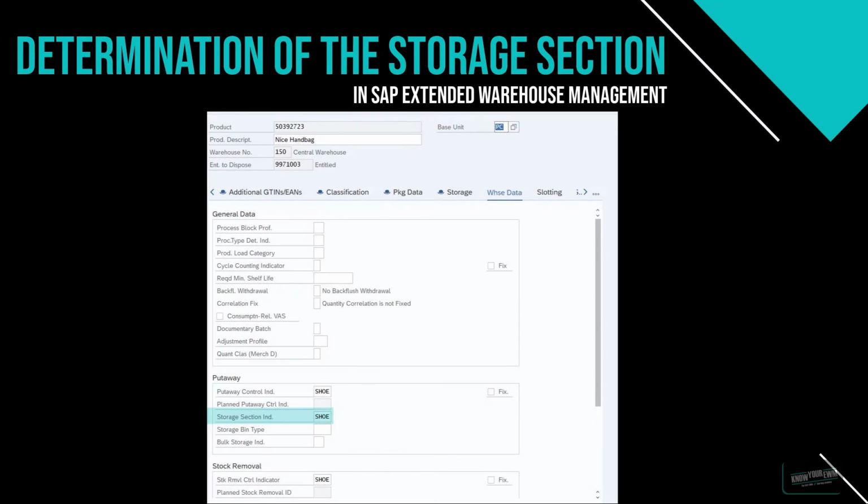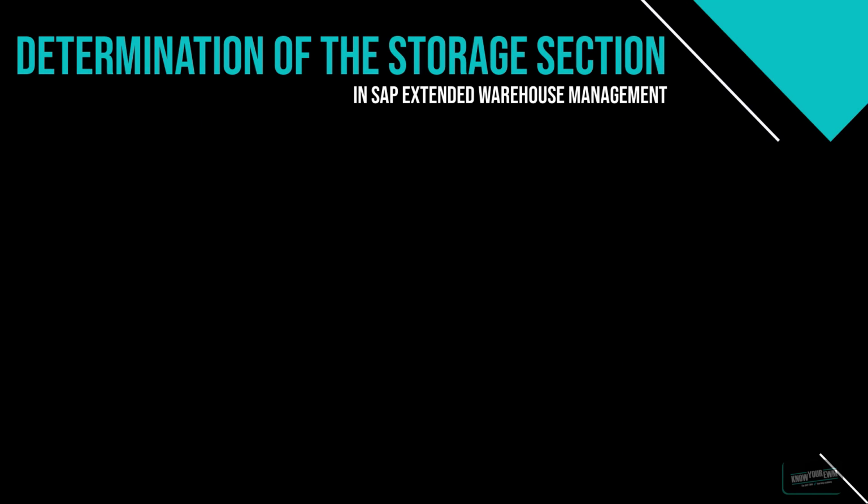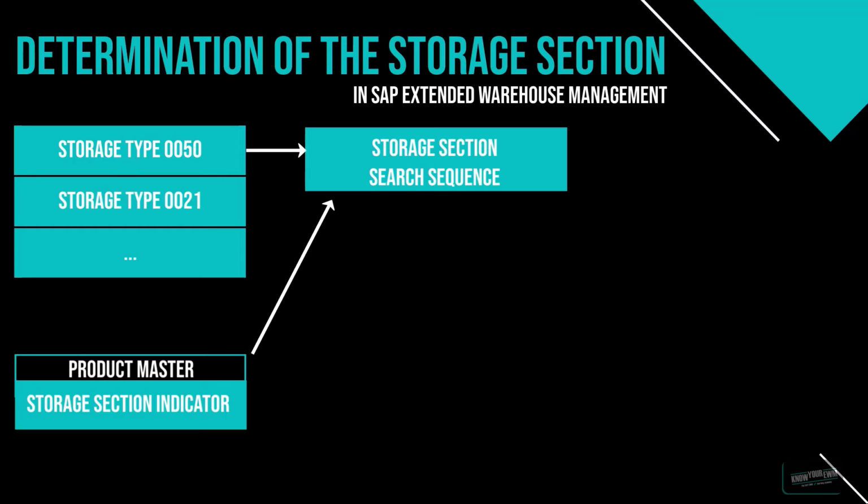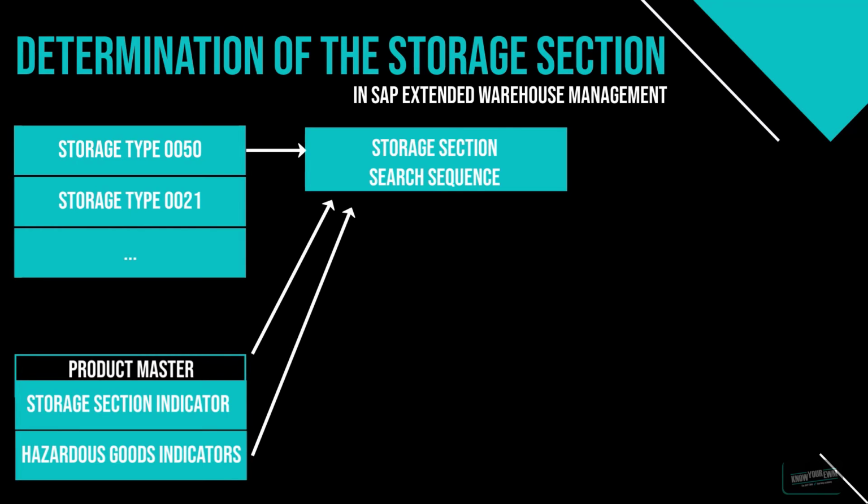A typical example for such a storage section indicator is to separate the products in the warehouse into slow, medium and fast moving goods, for example. And of course, we want the fast moving goods to determine storage bins that are easier and quicker to perform a stock removal process out of. And the second attribute that comes into play is the hazardous product indicator, which basically describes if a product needs some sort of special storage due to its characteristics.